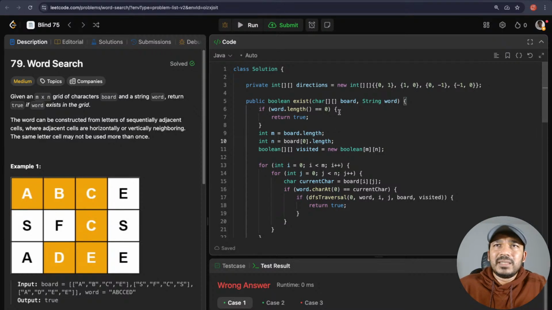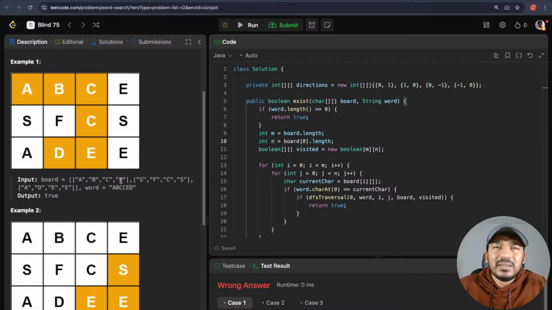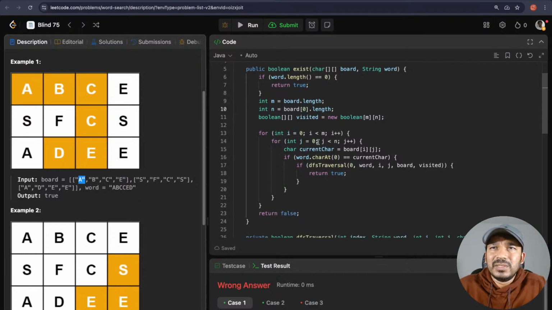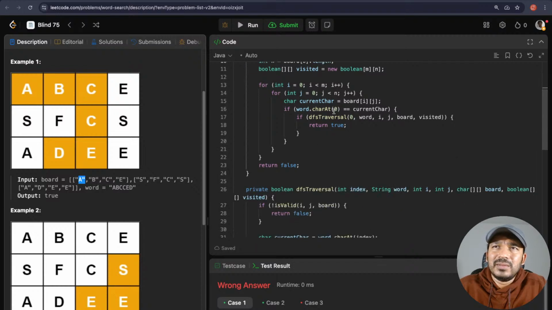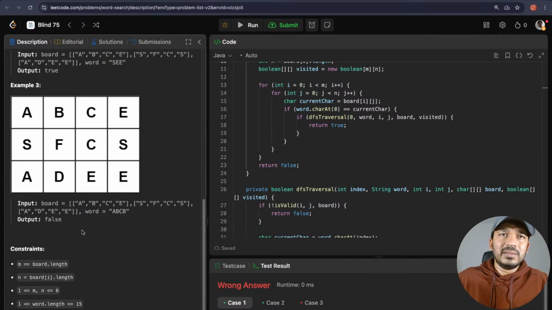Okay, let's check this example only. Take this example, I don't want to write it again. A, B, C, D, E. First we will go through A, which is 0, 0. So I is equal to 0, J is equal to 0. Current char is equal to board of 0, 0. That will be A. And then, okay, let's go through this example. Negative case only. Okay, first character is A.